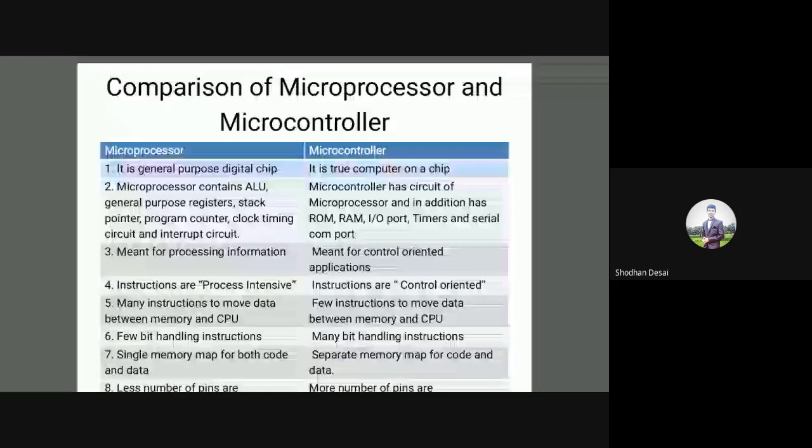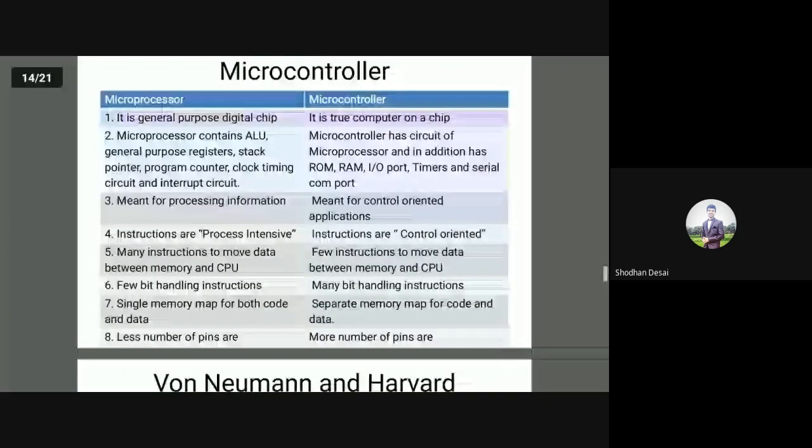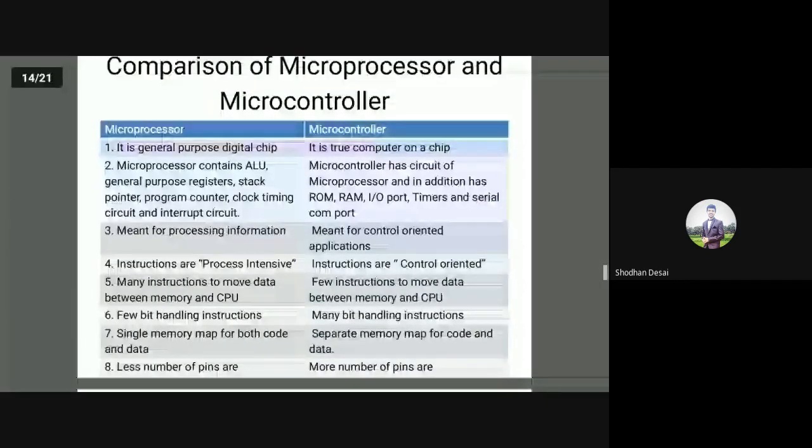Correct. So when we want to execute these instructions, they will be executed one after another. Right. The first instruction is fetched from the first memory location, then it will take the second instruction, then the next instruction, and so on and so forth. So to store the memory location of the next instruction to be executed, we use the program counter. And clock timing, as I told, is meant for storing the timing information.